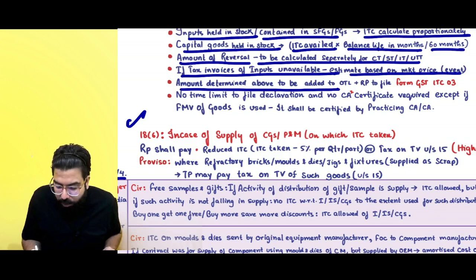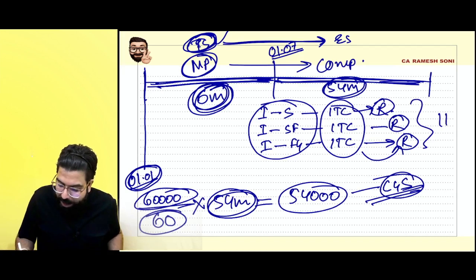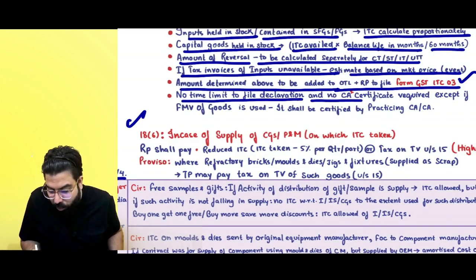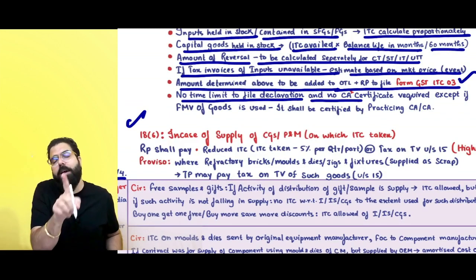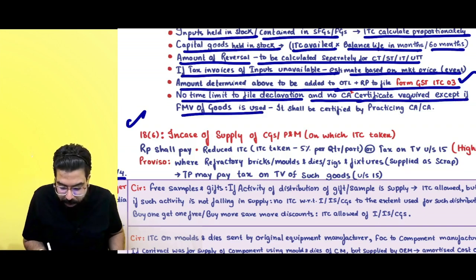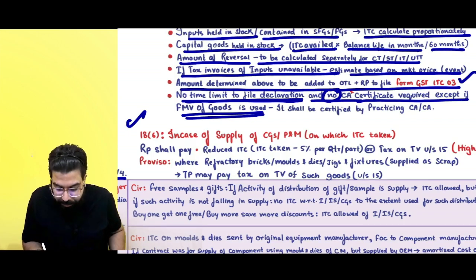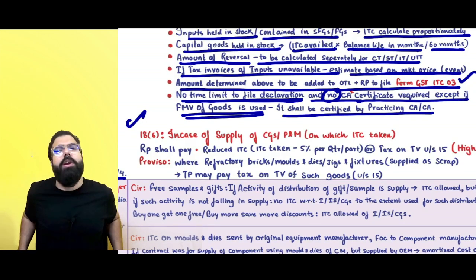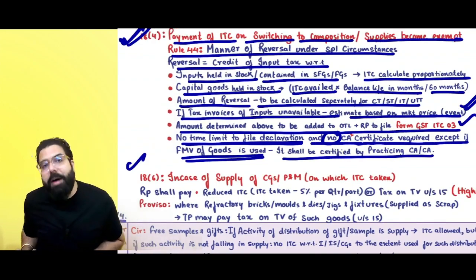Amount determined above will be added to your output tax liability. You have to file ITC 03 for reversal. There is no time limit to file the declaration, but CA square, chartered accountant or cost accountant. Remember, always wherever CA square is written, it is chartered accountant or cost accountant. No time limit to file declaration and no CA certificate is required except if fair market value is used. Then it shall be certified. Means for ITC 03 you don't need a CA certificate unless you have taken the fair market value. Done, sir.